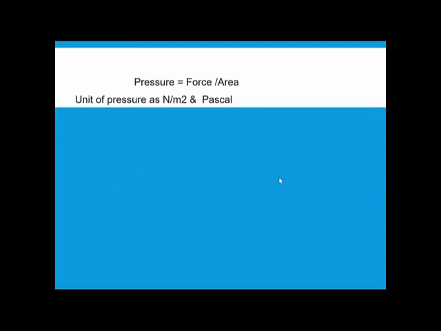What is the unit of pressure? You can write Newton per meter square. Why Newton? Because look at this, force is in Newton and area is in meter square. Or you can say Pascal. Pascal is also the unit. Generally we use Pascal when we talk about atmospheric pressure.